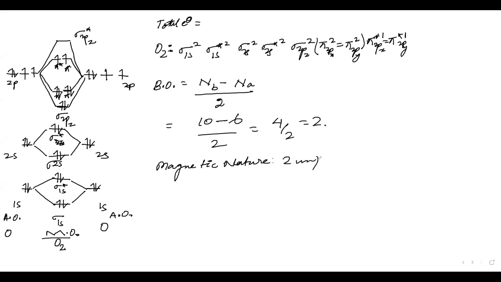Two unpaired electrons, so that will be paramagnetic. It will be paramagnetic.